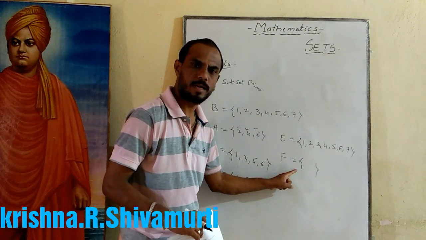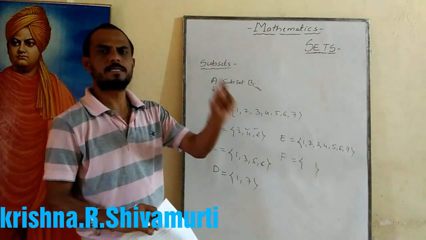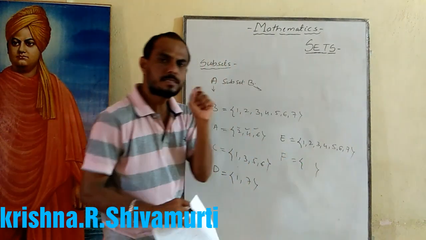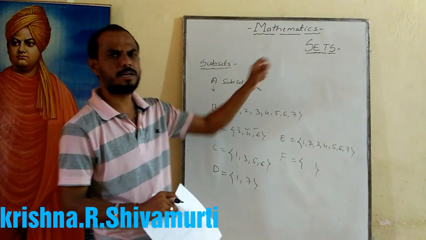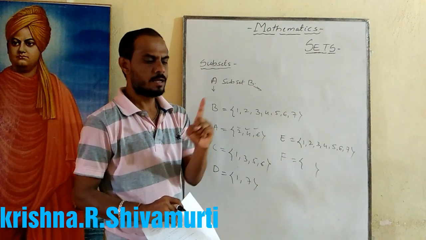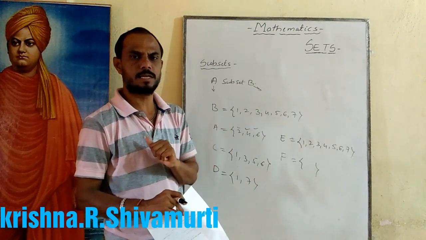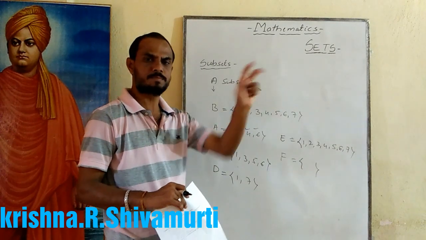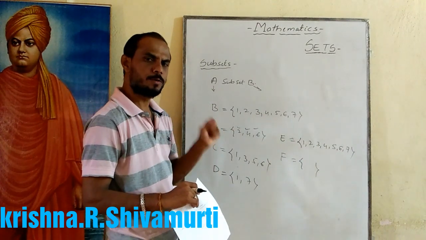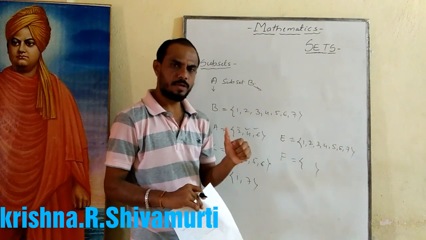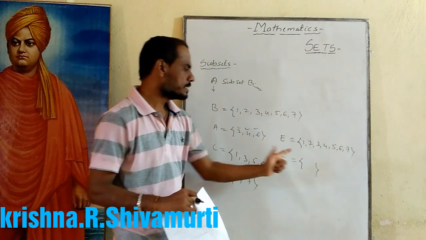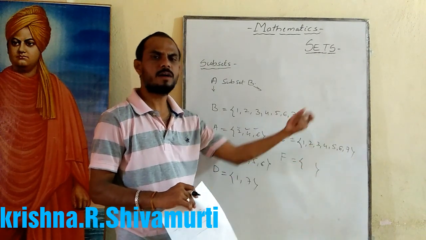This one we call the empty set. The empty set is a subset of every set. Keep in mind, the empty set is a subset of every set. Whatever set you take, one compulsory subset is the empty set, and another compulsory subset is the given set itself. These are the two points you must note down: one, the given set itself is a subset; second, the empty set is a subset of every set.